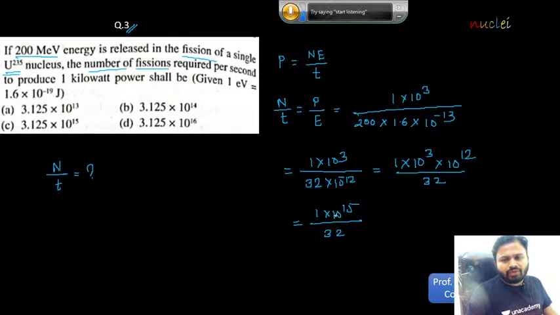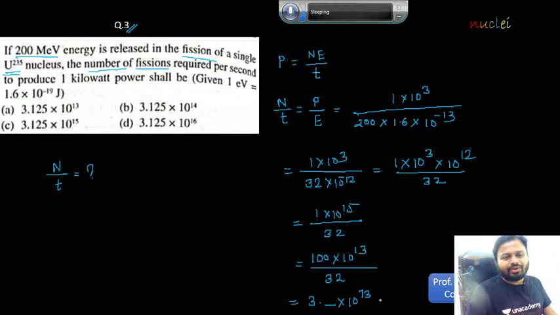Okay, what we can do? We can utilize two zeros. How many zeros we can utilize? We can utilize two zeros. So if you utilize two zeros, you will have 100 into 10 to the power of 13, divided by 32. Again, 100 divided by 32 means 3 point something into 10 to the power of 13. Okay, and therefore which option will be correct? Answer option A will be correct.